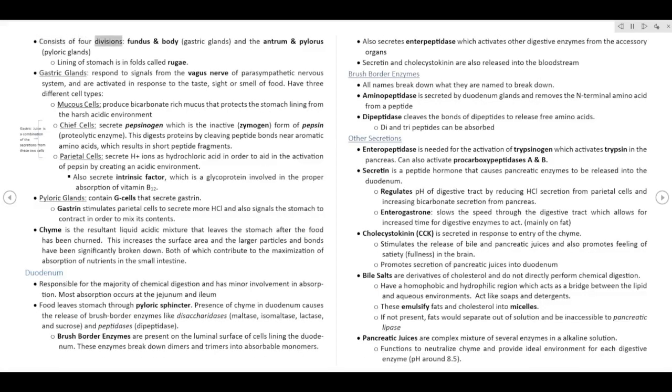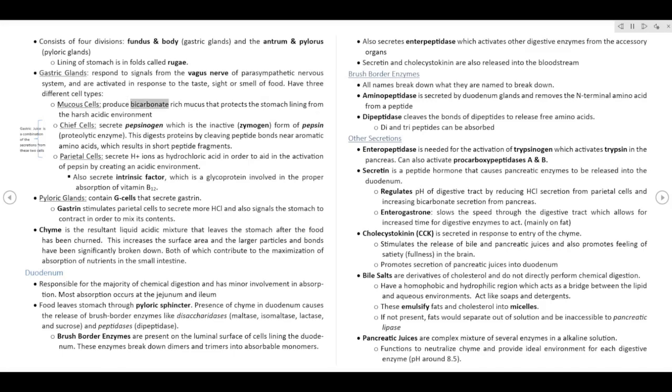Consists of 4 divisions: fundus and body, gastric glands, and the antrum and pyloric glands. Lining of stomach is in folds called rugae. Gastric glands respond to signals from the vagus nerve of the parasympathetic nervous system and are activated in response to the taste, sight, or smell of food. Have 3 different cell types.